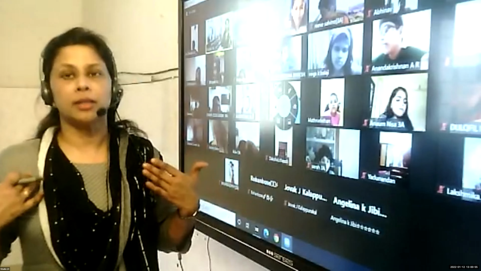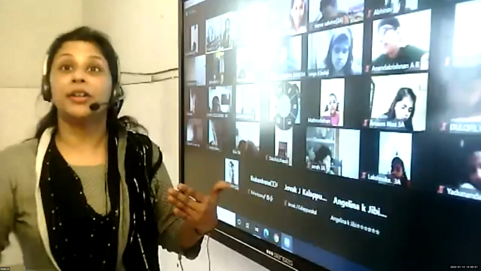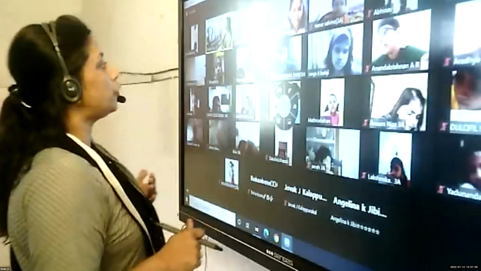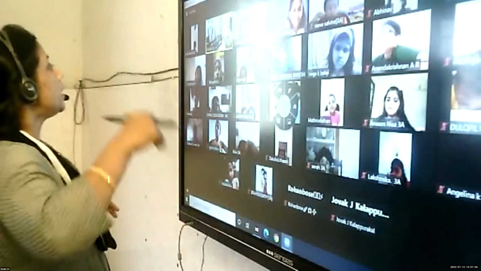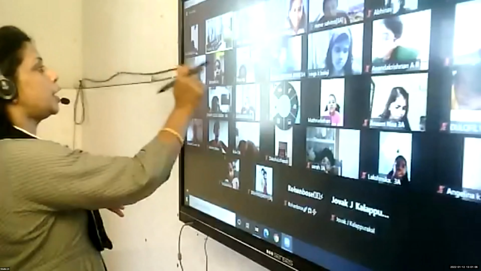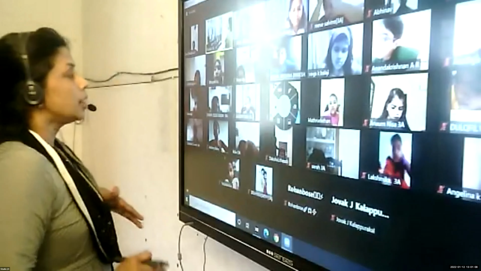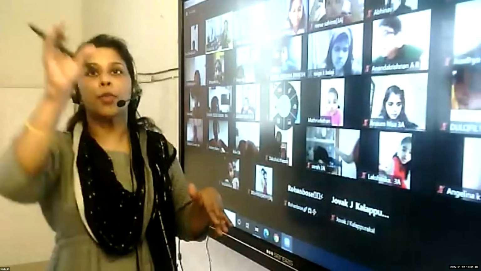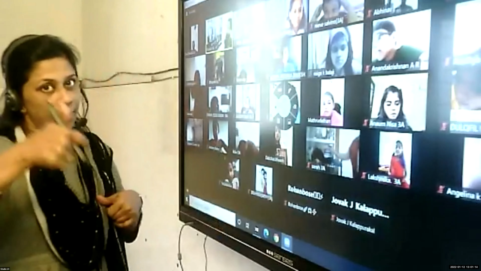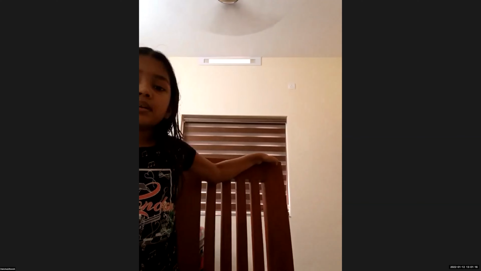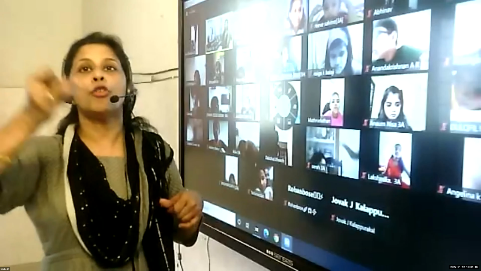Where am I seated? I'm seated on the chair in the room. Now it tells us the position where you are seated. So prepositions are the words that tell us where a person, place, animal, or thing is, or the position of a person, place, animal, or thing.